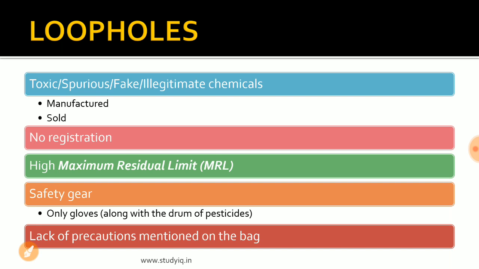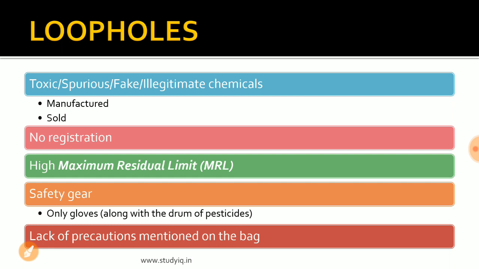The next loophole as far as the manufacturers are concerned is with the can, with the packet of the pesticides that they are providing. Currently only safety gloves are being provided to the farmers. Let us say there is a farmer who goes to the shop to buy the pesticides, then the manufacturers and the retailers would only provide him with the gloves. But due to the lack of safety gear, the farmers are being increasingly exposed to chemical fertilizers and pesticides, which has significant health implications upon their own health.